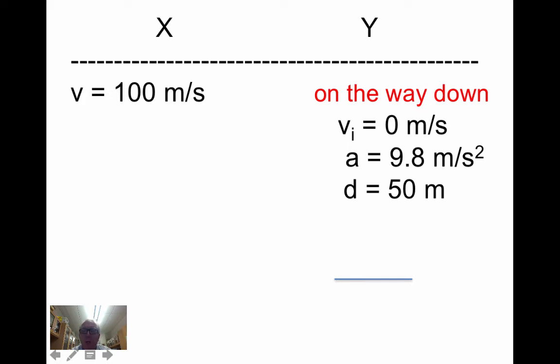And these are important things here. On the way down, the initial velocity is 0 meters per second because we're just looking at it, and I'm putting it in red, and you should make a note in your notes as well. We're always in the y direction going to look at it on the way down. So the initial velocity is 0, the acceleration is 9.8, and the distance, we were told, was 50 meters.